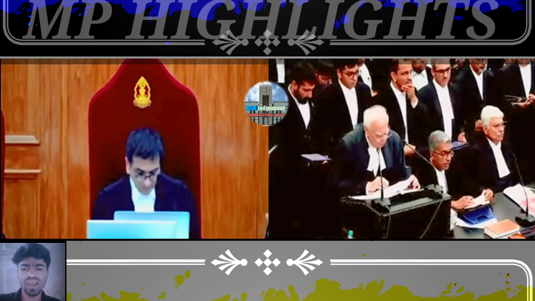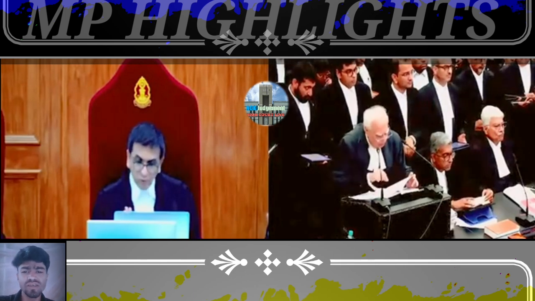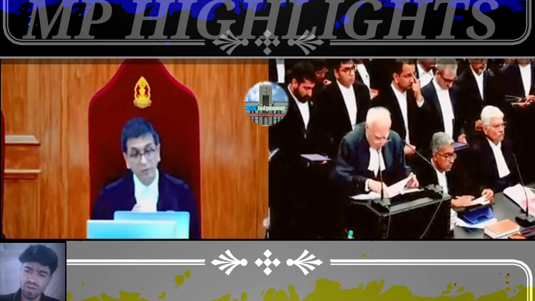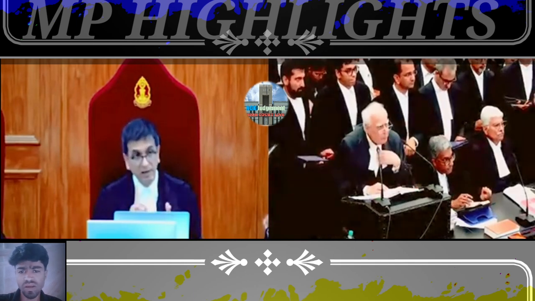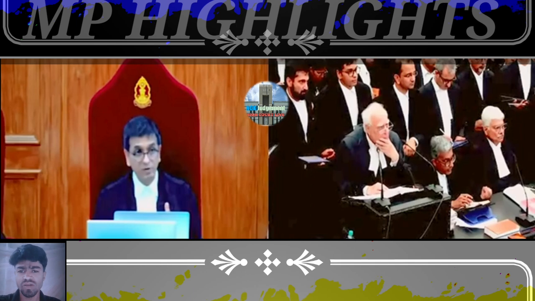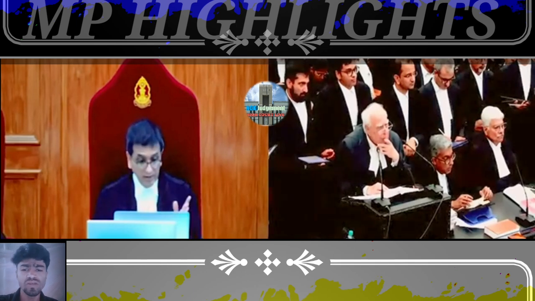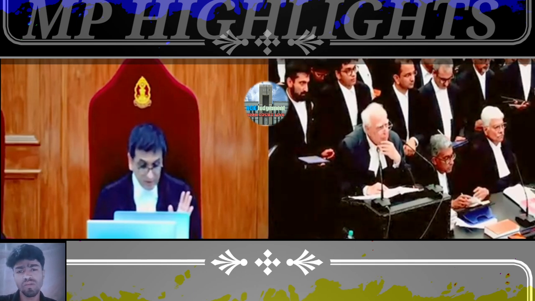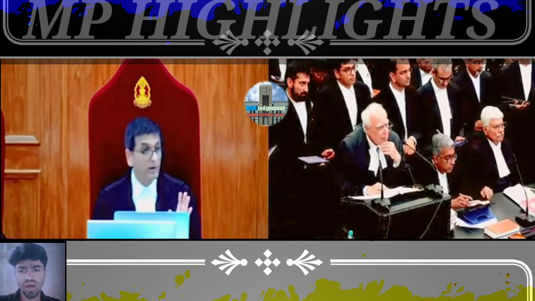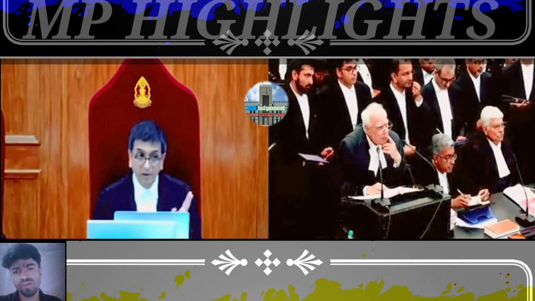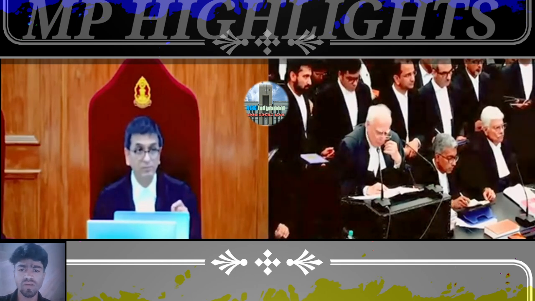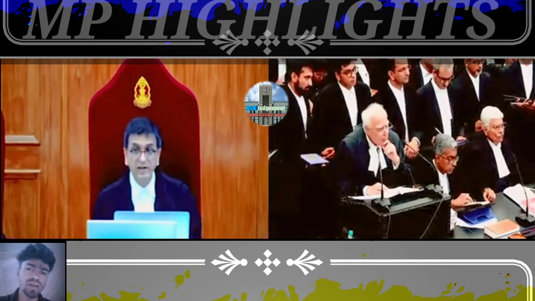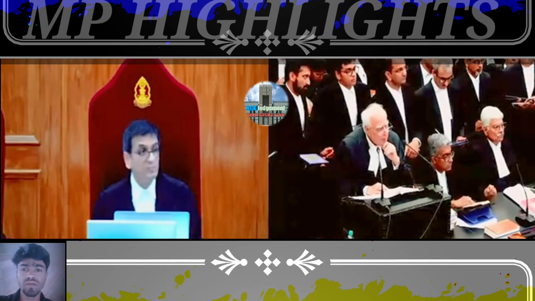And then 392, the power of the president to remove difficulties. So therefore, Part 21 basically covers special provisions, temporary provisions, and transitional provisions. Now, it doesn't use the expression transitional in any head note or marginal note to the articles, but temporary and special are used in the marginal notes to specific articles of Part 21. And 370 specifically uses the expression temporary.